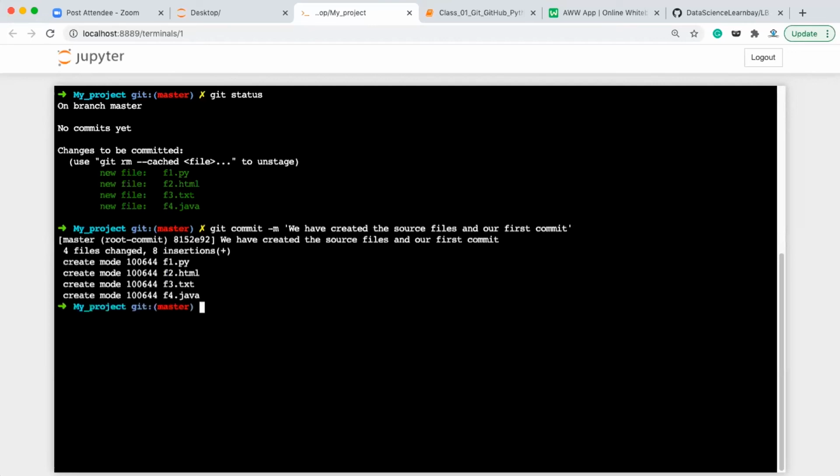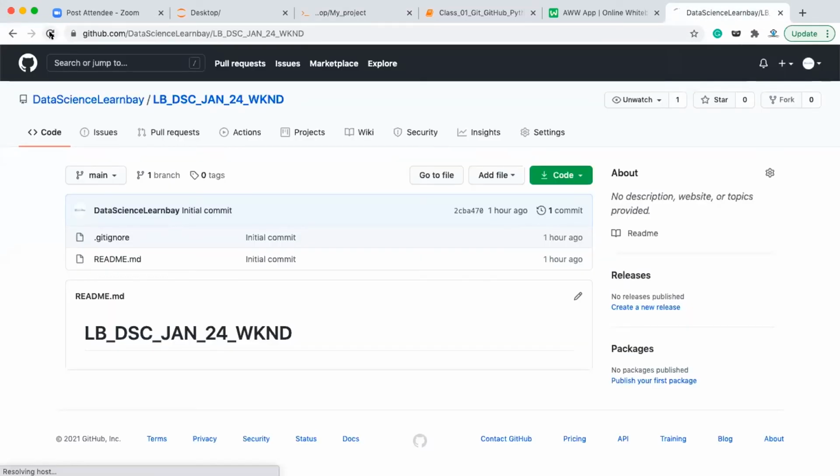Once you write it and press enter, it will show the commit which I have done. Now, if you check the git status, it will show nothing to commit, working tree clean on branch master. It means all the changes we have done in the working directory are committed to the local repository. Okay, but these files are not yet pushed to this location, to this cloud repository.